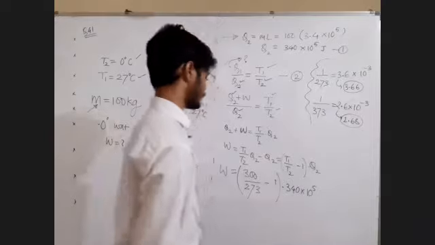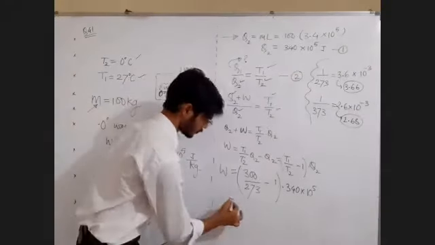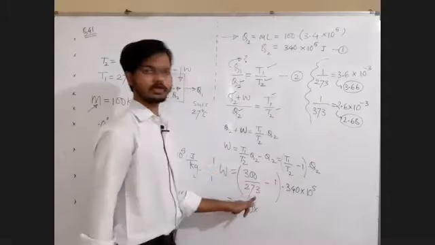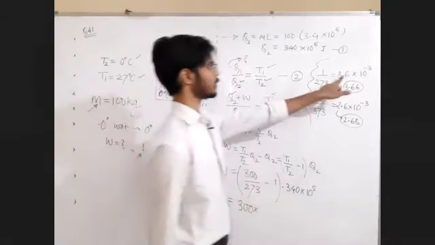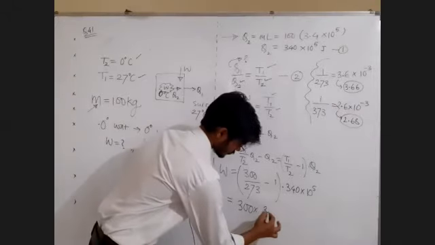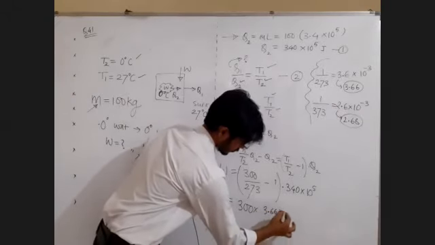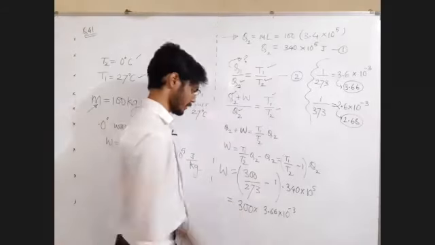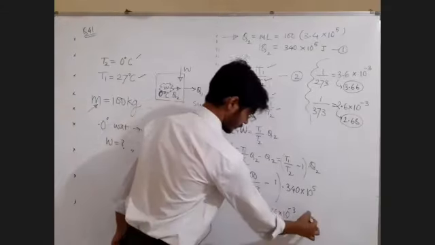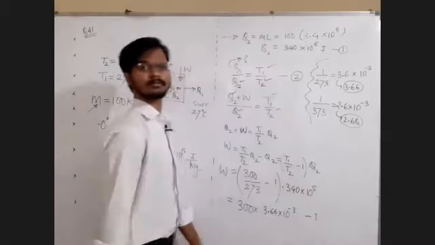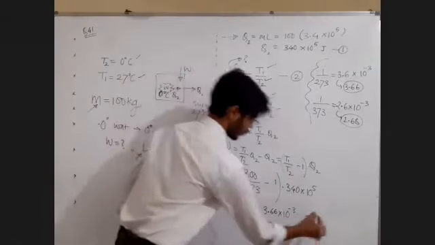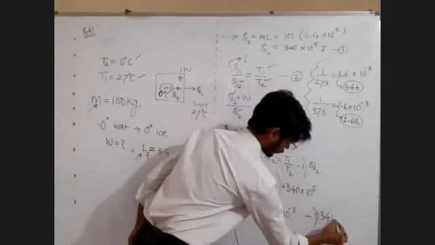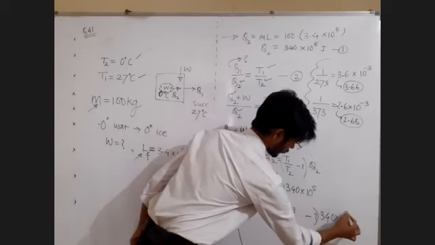Into 10 raised to minus 3, that you can do. So 300, write down 300. What is 1 upon 273? 3.66 into 10 raised to minus 3. This multiplication minus 1, whole multiplied by 340 into 10 to the power 5.